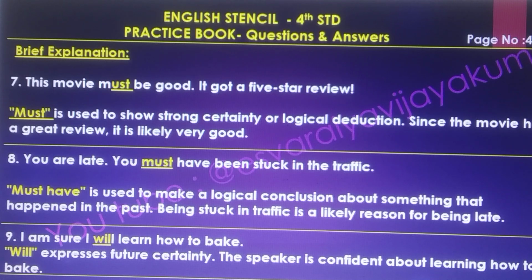Eighth one, you are late. You must have been stuck in the traffic. Must have is used to make a logical conclusion about something that happened in the past. Being stuck in traffic is a likely reason for being late. Ninth one, I am sure I will learn how to bake. Will expresses future certainty. The speaker is confident about learning how to bake.